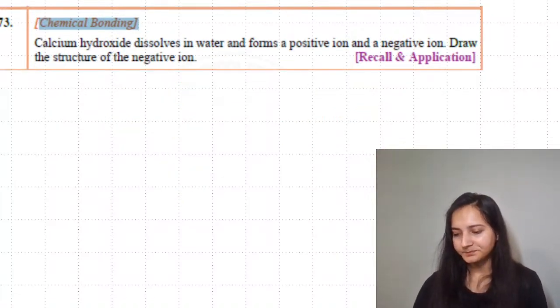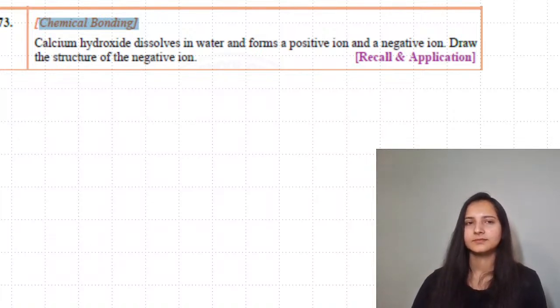3 Vaibhav. In our class, we had only 1. Calcium hydroxide dissolves in water. Now I'm thinking 3 Vaibhav.